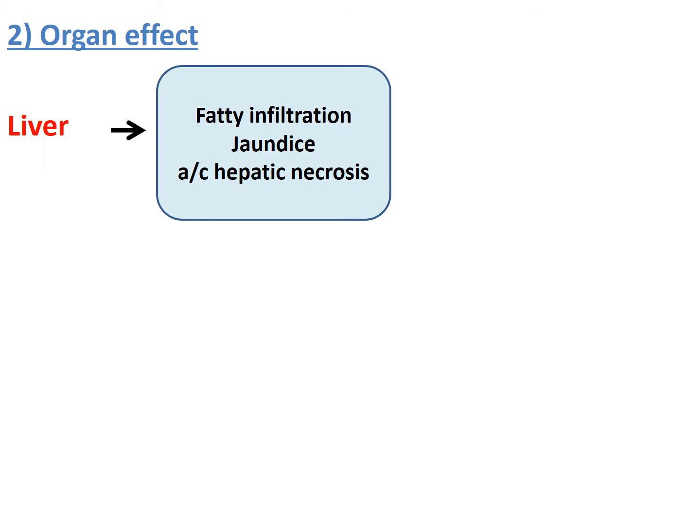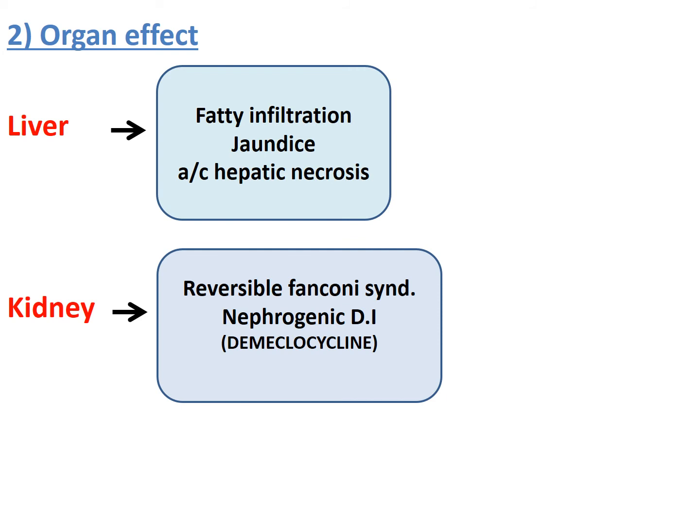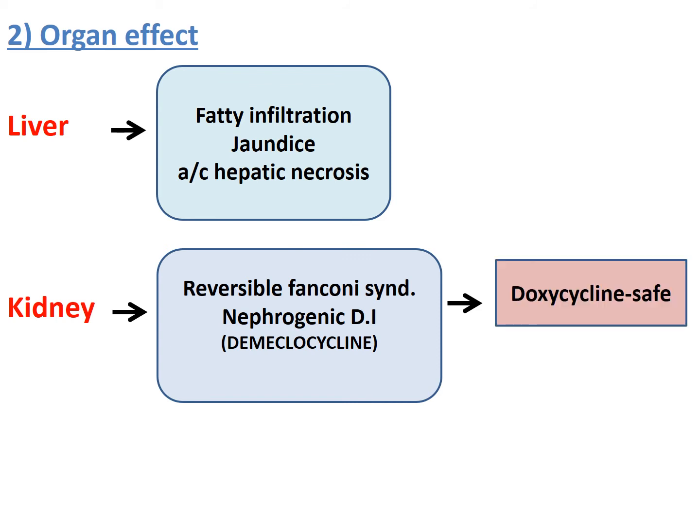And certain organ specific effects: in the liver, they may be associated with fatty infiltration or exacerbation of jaundice, or very rarely acute hepatic necrosis. And in kidney, there are very rare case reports of reversible Fanconi syndrome. Even those cases are associated with the use of outdated preparations of tetracyclines. And among the tetracyclines, demeclocycline is associated with nephrogenic diabetes insipidus. That's why this agent is preferred in SIADH. And the most important agent which can be safely used in patients with kidney disorder is doxycycline.